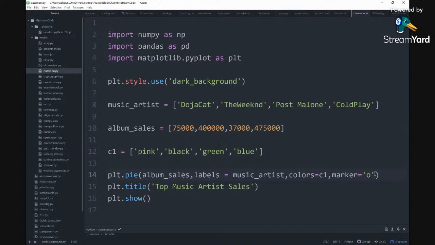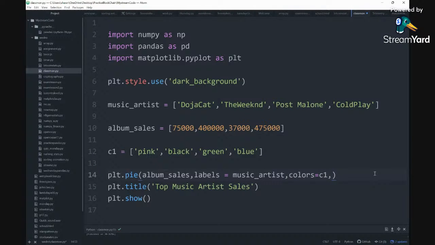Now we can erase marker, and then we can add autopct, a percent sign. The percentage sign is gonna show the percentage of which artists have the biggest piece of the pie with the total top music artist sales, which is important so we can see not only that somebody has the largest piece, but maybe the Weeknd and Coldplay are close with album sales.